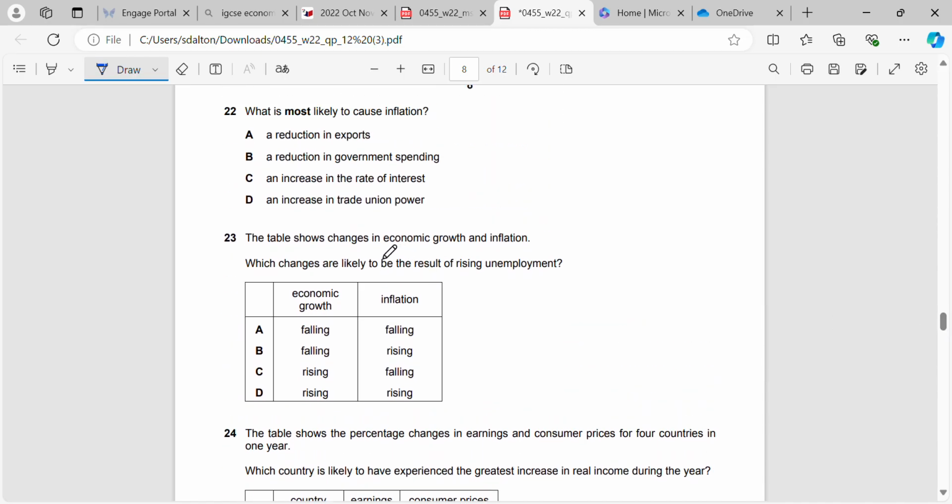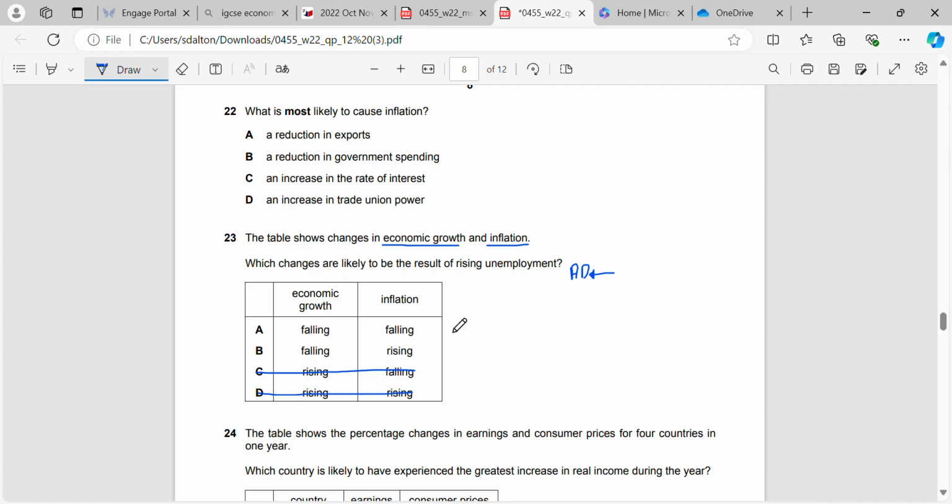Okay, table shows changes in economic growth and inflation. What changes are likely to happen as a result of rising unemployment? Okay, so first thing we need to do is, if we have rising unemployment, we can make an assumption that AD has moved to the left, right? So our real GDP has gone down, national income has gone down, employment has gone down, and living standards have gone down. Therefore, if GDP goes down, economic growth has to fall, right? Because our economic growth is linked to our real GDP.